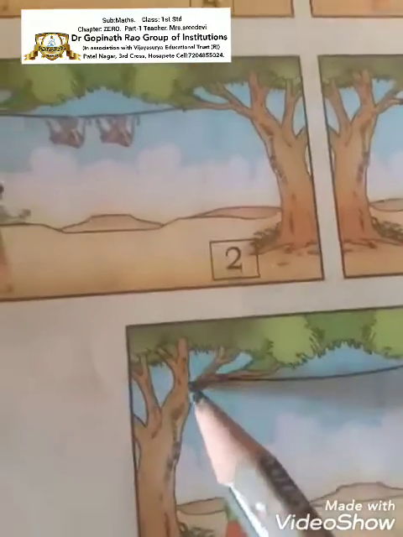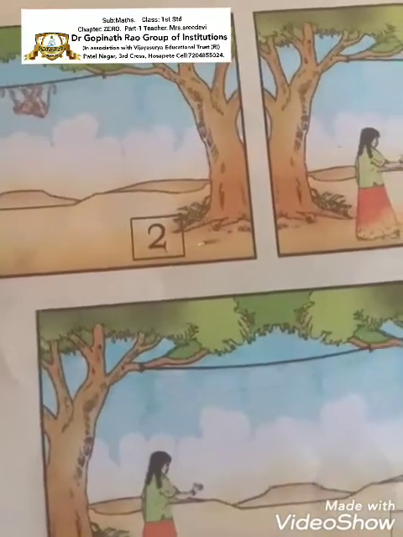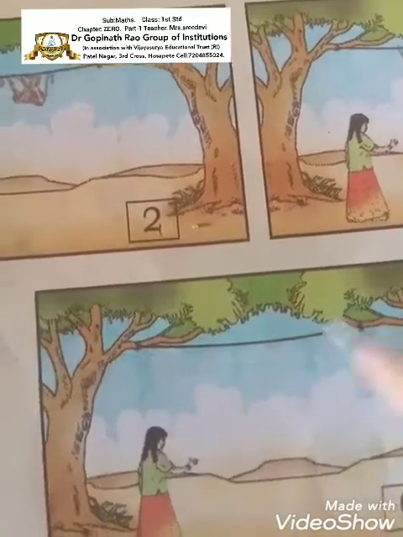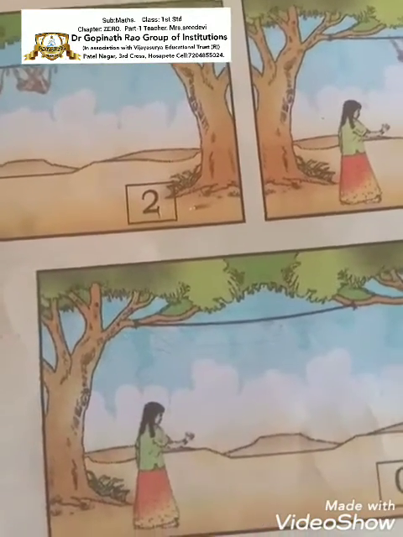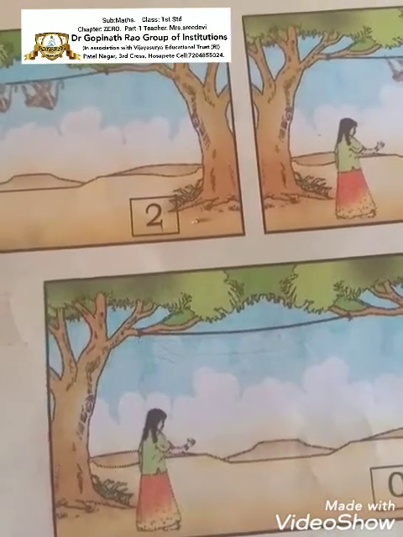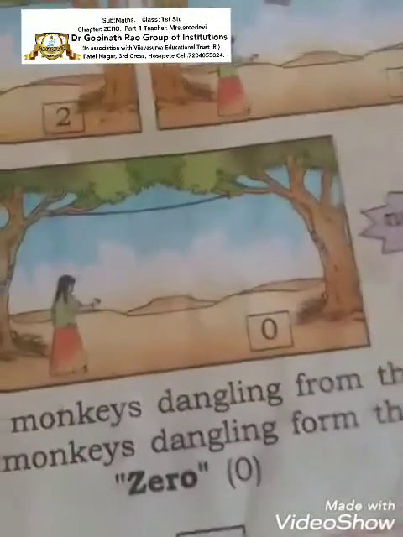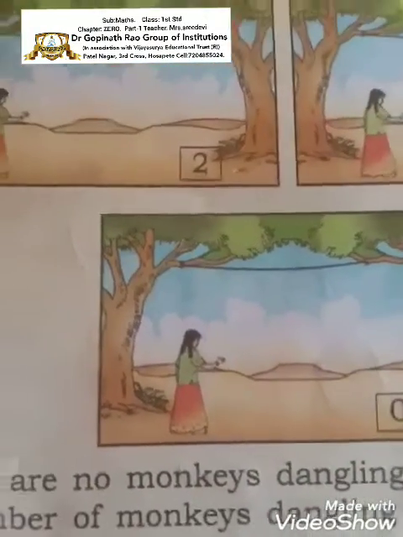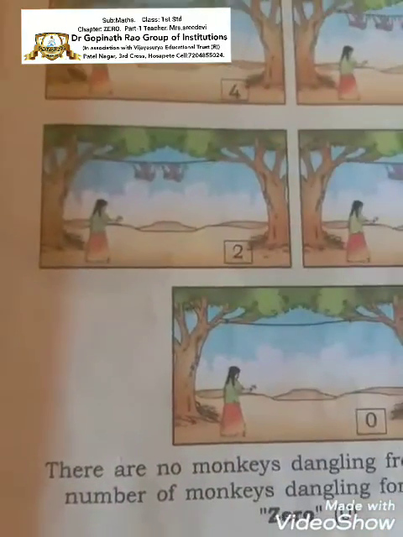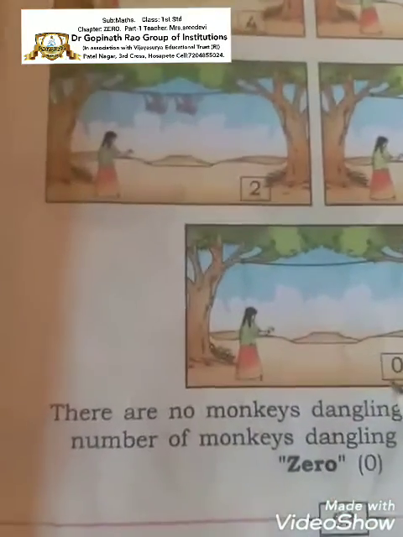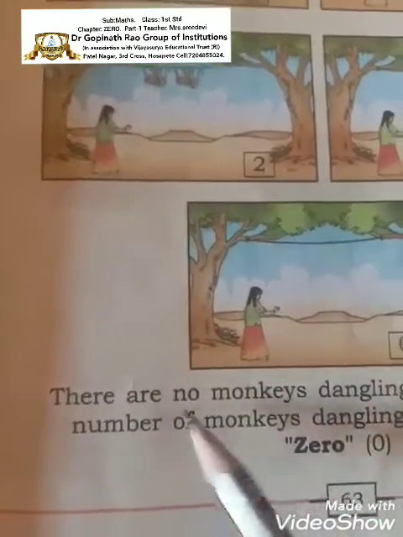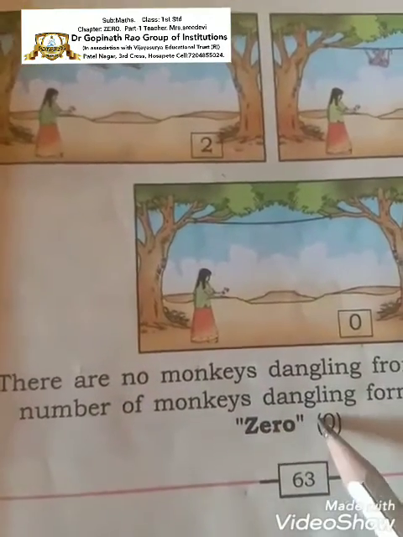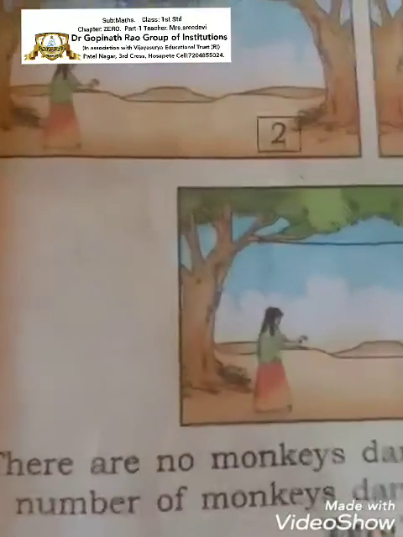Here how many monkeys are hanging on the tree? Is there any monkey hanging here? Yes children, can you see any monkeys here? No monkeys are hanging from the wire. Okay, so here it is 0. So see, 4, 3, 2, 1, then 0. There are no monkeys hanging from the wire. So the number of monkeys hanging from the wire is 0.